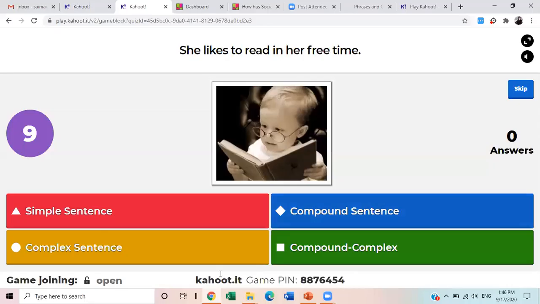Please let me know if it is clear, and if you have any queries. And after that, we are going to go for an online exercise about simple, complex, and compound sentences. So just let me know.